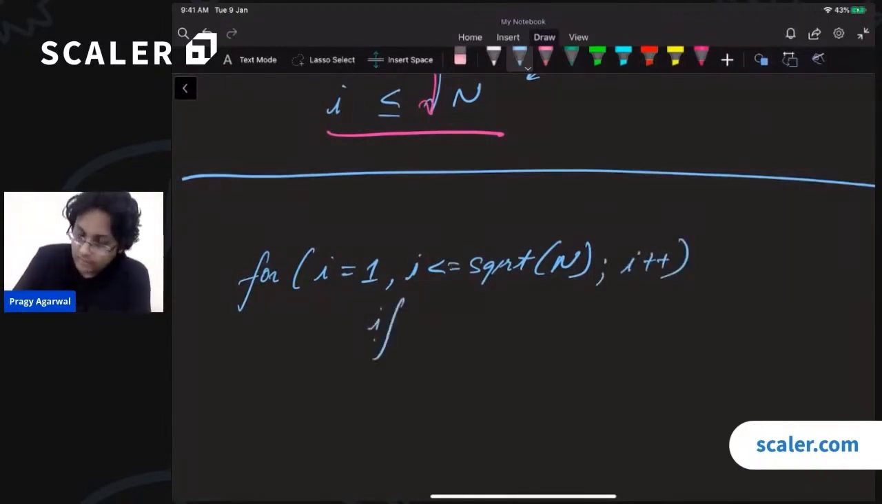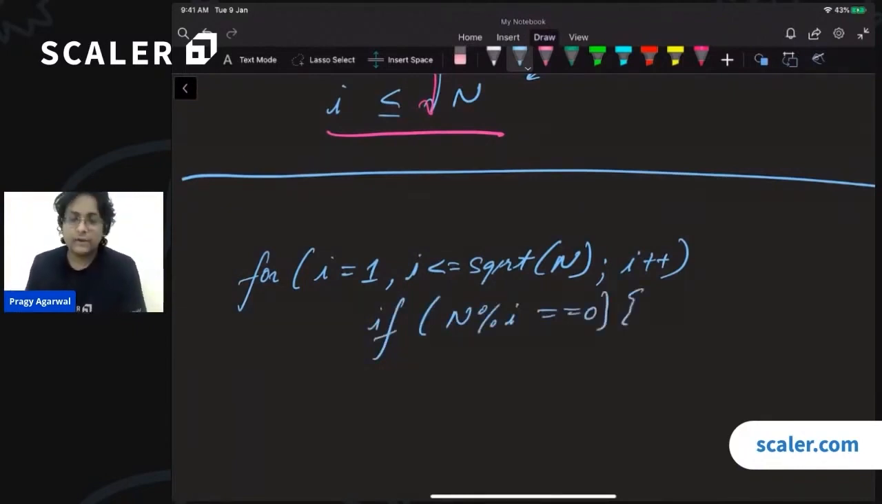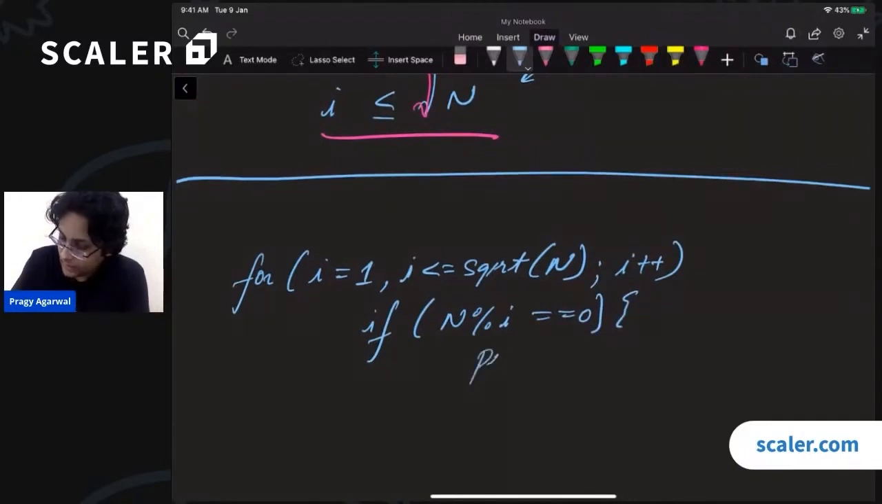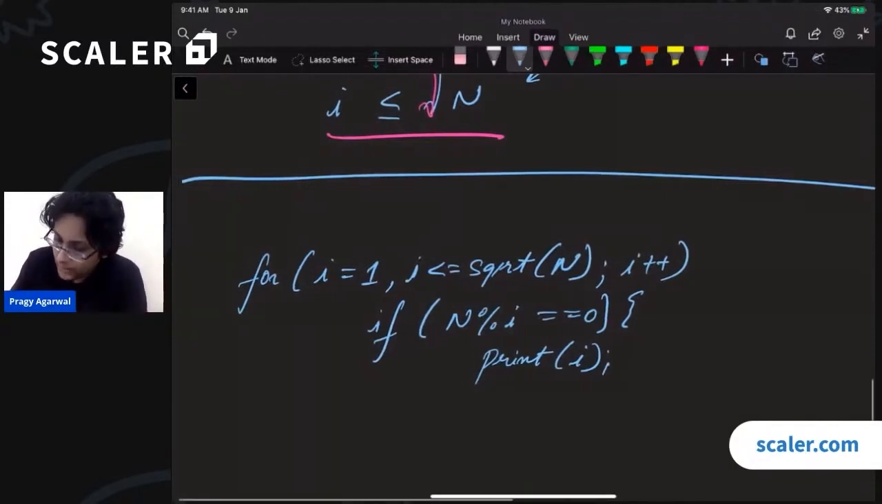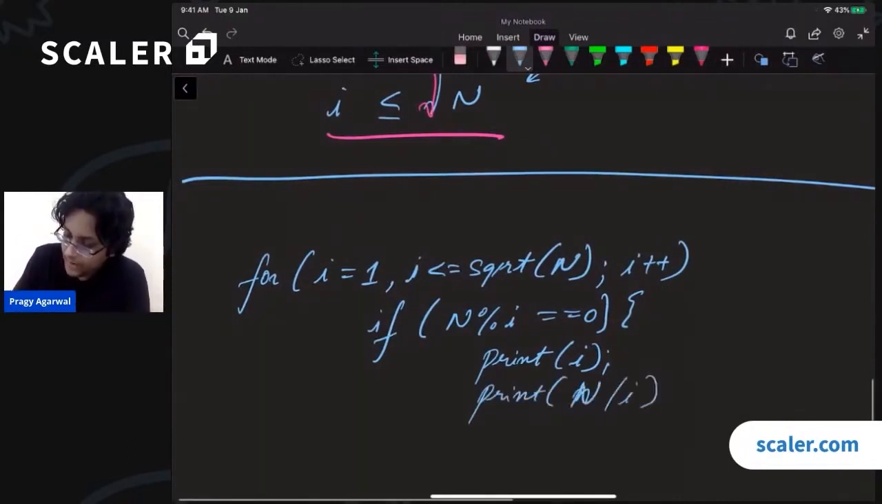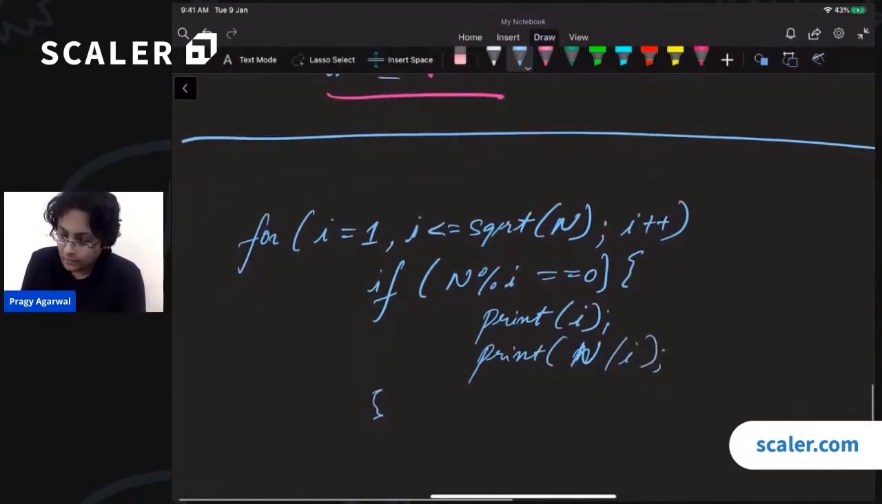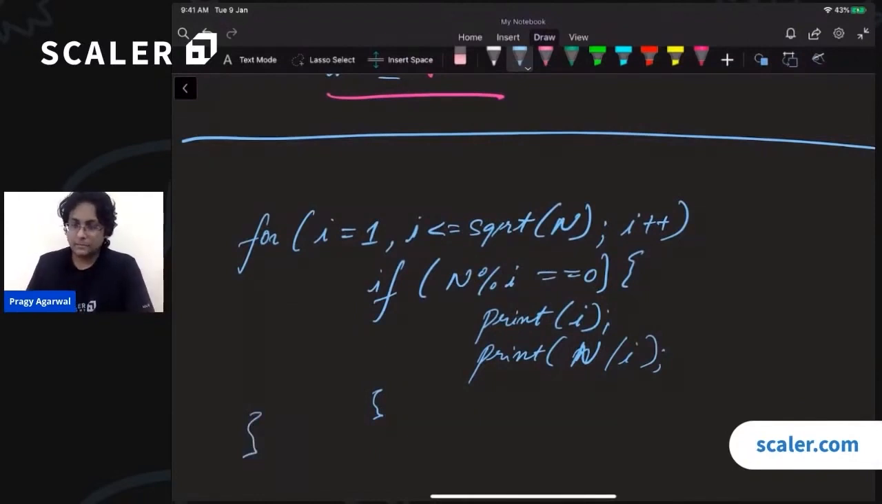Right? Now I will check if in fact n is divisible by I. So what should I print over here? If n is divisible by I, I should print I. But is that all? No, because I also have to print the other pair. Remember, we are only going to half the pairs down. So we also have to print the other pair. So I will also print n divided by I. Right? And that will complete the list of factors.